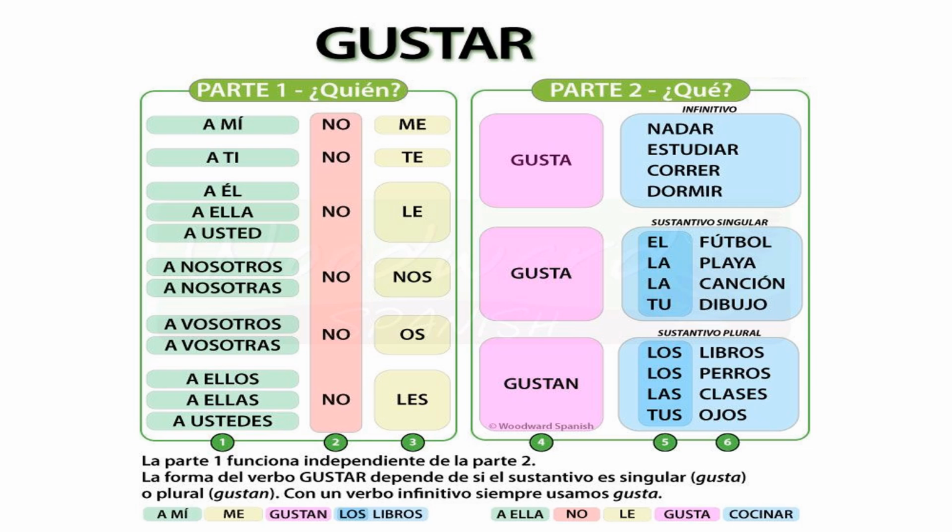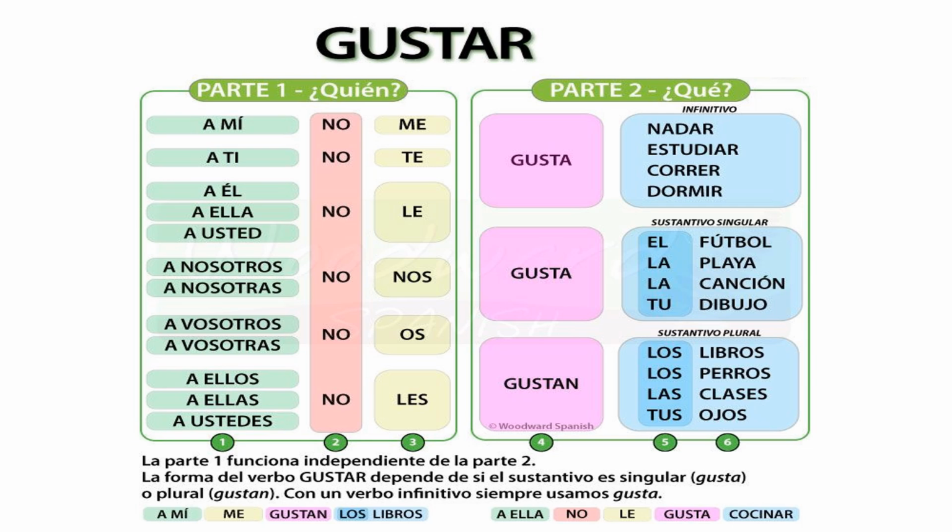That means to me, swimming is liked. Okay, or rather, this is the literal translation, but the real translation would be I like to swim. All right. And if you want to say I don't like to swim, then you will add that no. A mí no me gusta nadar.